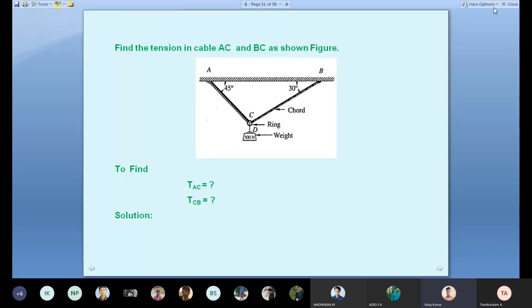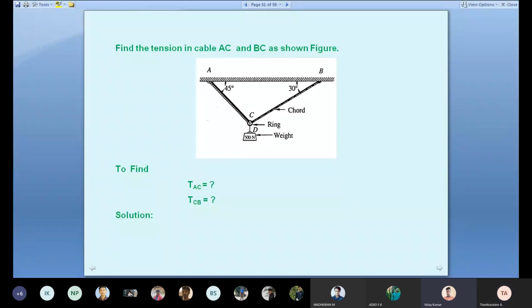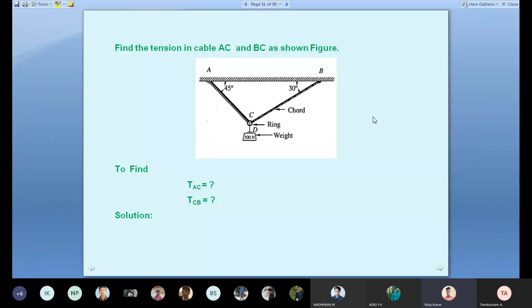Find the tension in cables AC and BC as shown in the figure. We need to find TAC equal to, TCB equal to. That is my steps. In the given diagram, they ask us to find the tension. The bodies are connected: CB is connected, CA is connected. When a body is connected, you have to say tension.